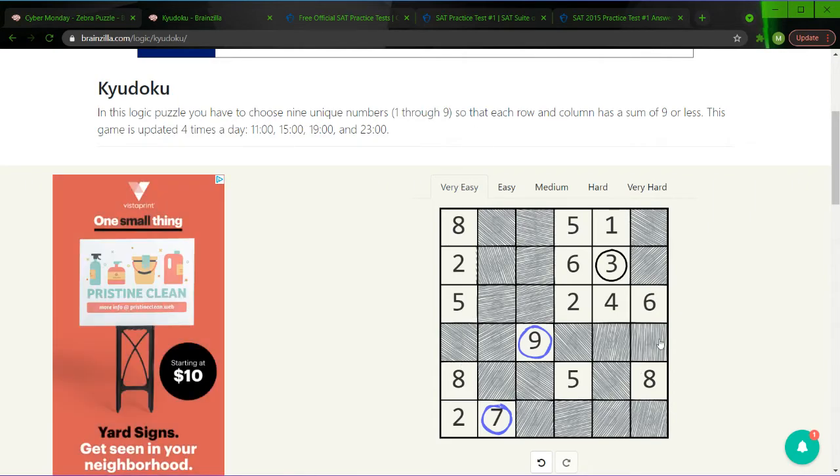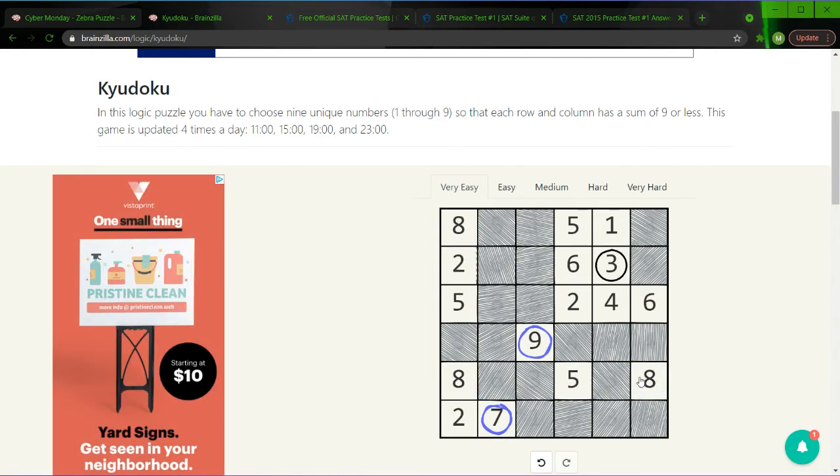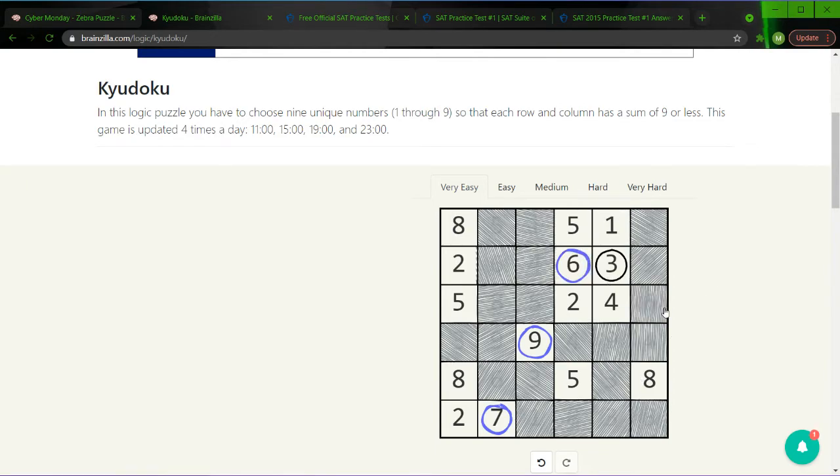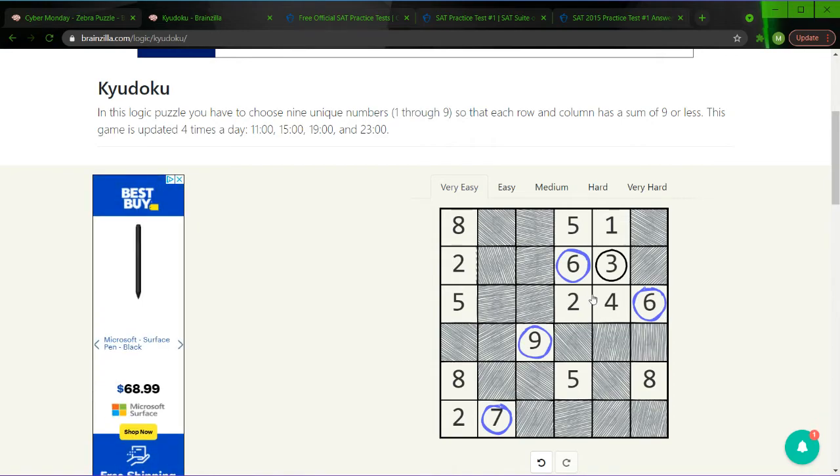So we got 9, 7, 8 are still a bit strong. There's 3 I see on my screen right now. Here, here, and here. So we can't really do anything with them yet. However, 6s, there's 2 of them, which is normally good. However, the 2 here perfectly fits both row and column, so I can't eliminate anything yet. And further, there's this 2 here as well. There's 2 2s, can't do anything with them either, because 6 plus 2 is less than 9, 5 plus 2 is less than 9.